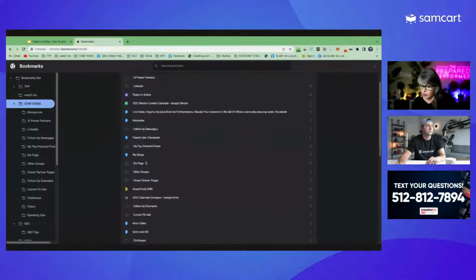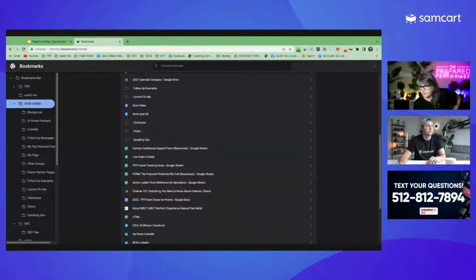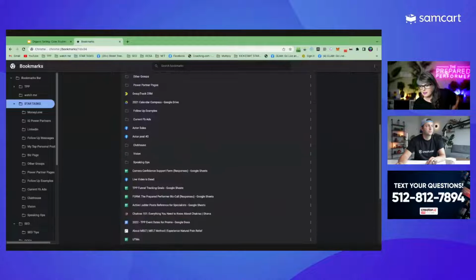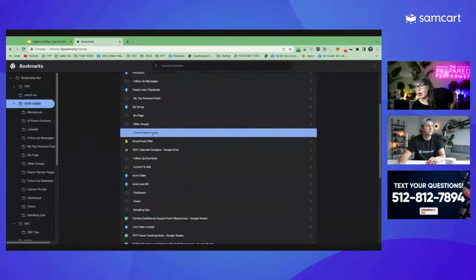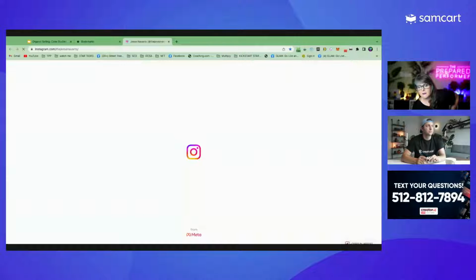And if I want to go to, like I said, usually it's just 6 of them when we teach people, but I'm cuckoo. So when I want to go to, and I use this for teaching, but let's say I want to go to my power partners, inside this folder, I have power partners there, like Jesse Navarro. If I want to go talk to Jesse, I know that I have his account there that I can just pull up really easily and engage with him.